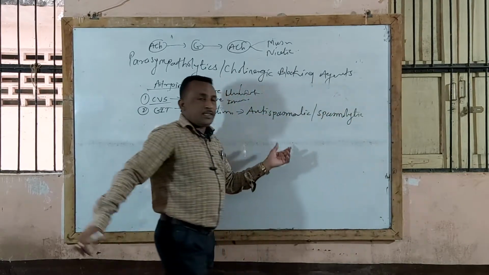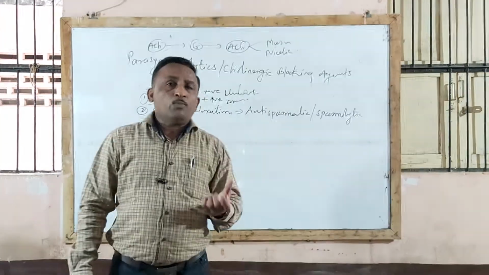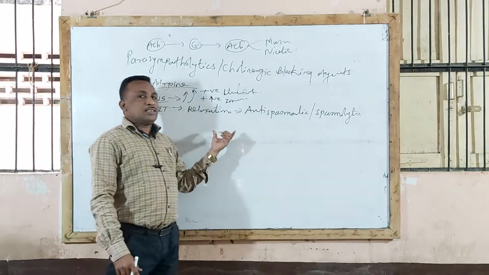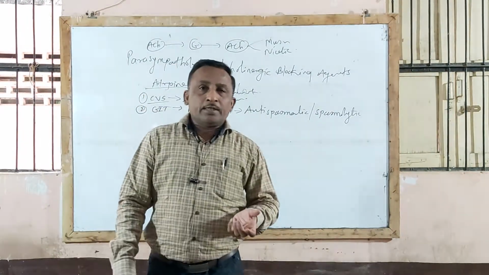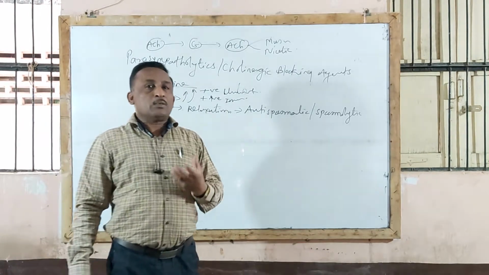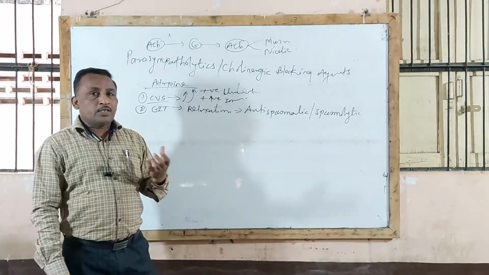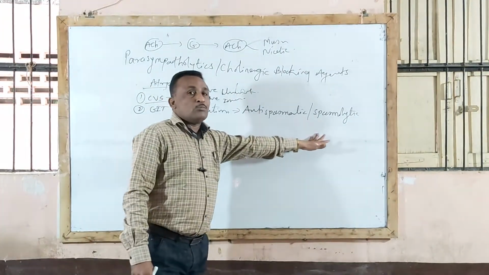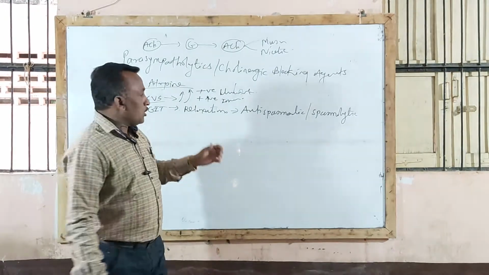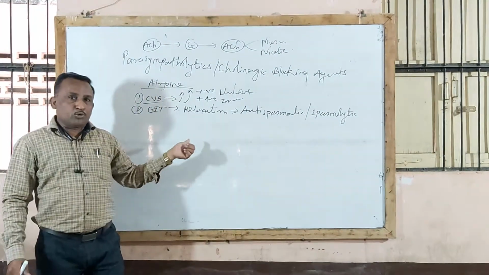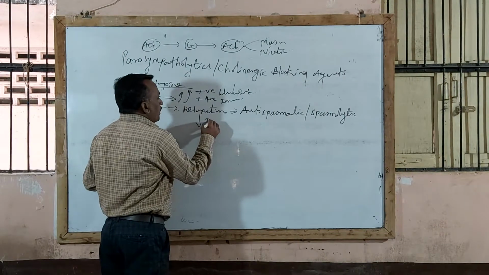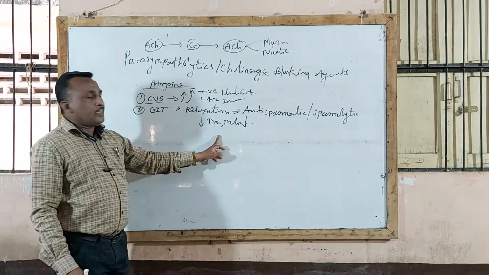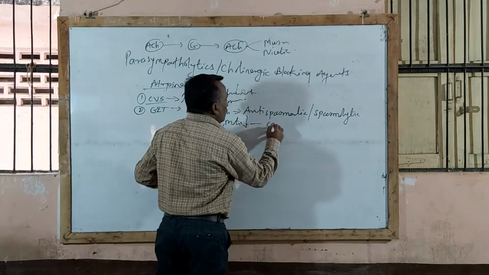Antispasmodic or spasmolytic agents are those agents which relieve GIT colic pain, thereby producing a relaxation effect, and because of relaxation effect on intestinal smooth muscle, it relieves GIT colic pain. The stomach pain, that is GIT colic pain or intestinal colic pain, reduces, and thereby it is used as an antispasmodic or spasmolytic agent. In addition, because of relaxation effect on intestinal smooth muscle, it decreases tone, motility and peristaltic movement, and because of this it may lead to constipation.